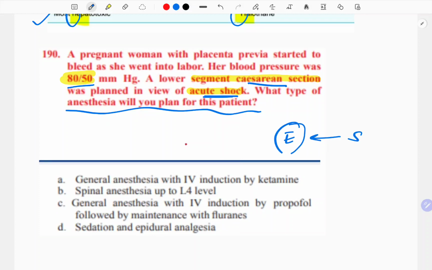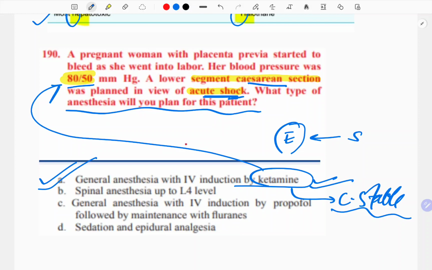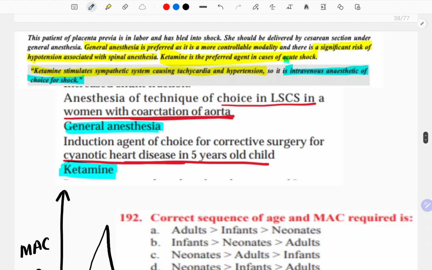But in such cases, if you have to plan, then you always prefer general anesthesia with induction of ketamine, because ketamine is safest in cardiac conditions or in case of shock, because it is the most cardiac stable. So general anesthesia with this. Don't mark propofol. Propofol actually causes abnormalities in the cardiac condition. Just go through the explanation.